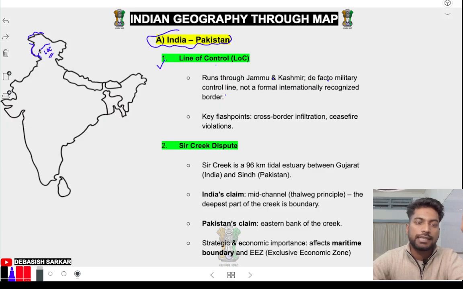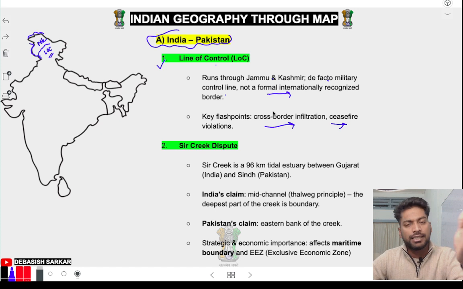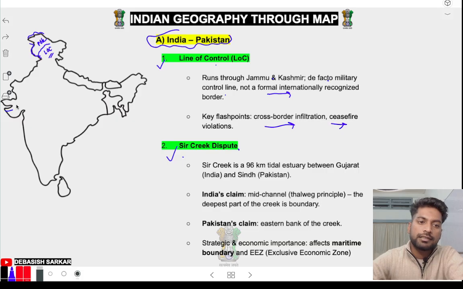You can't go that side, because that one is Pakistan occupied Kashmir, POK, and LOC separates POK and Jammu and Kashmir. Okay, no formal internationally recognized border. Alright, let's go, and ceasefire agreements are there. Like cross border infiltration, ceasefire violation, Pakistan does that many times. Okay, let's go. Sir Creek dispute. Sir Creek is here, this side. We'll discuss LOC also in depth, just wait.